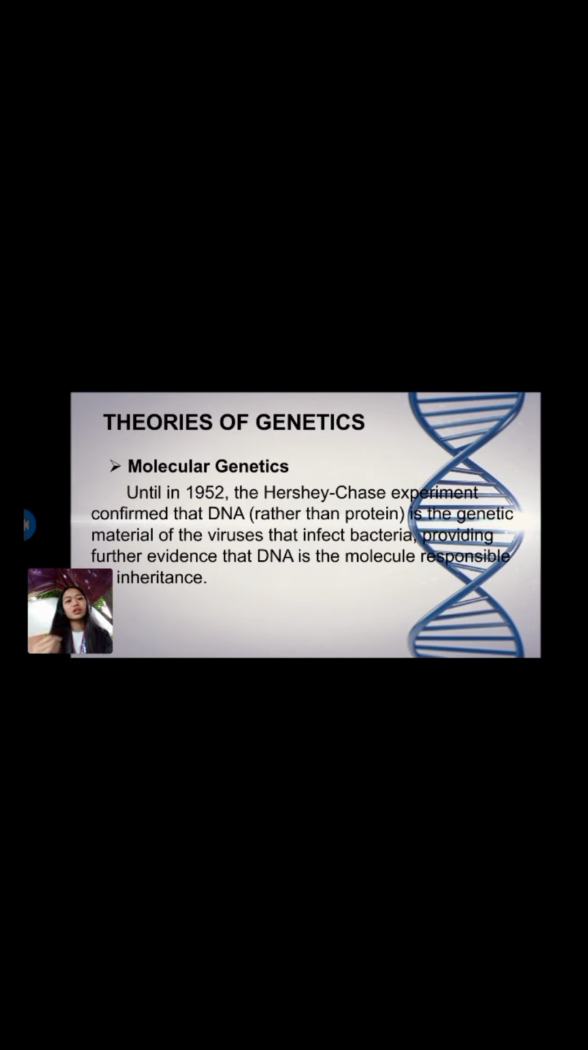So, kaning molecular genetics is they are doing an experiment or they are doing a study whether asa makuha ang which one is responsible for inheritance nga kanang mga traits nga naa sa parents is ma-pass down sa ilahang mga anak. So they confirmed that it is the DNA which is responsible for inheritance.